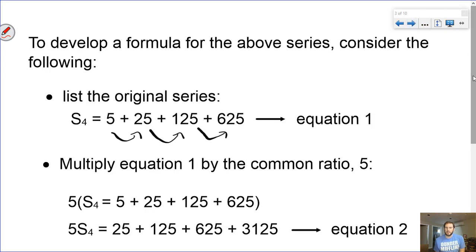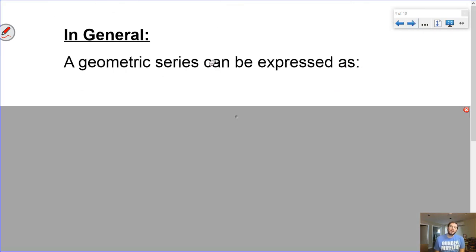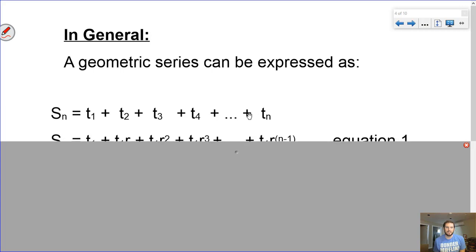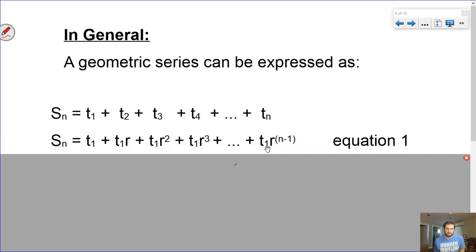Now, again, this might seem like a little bit of a roundabout way of looking at this, but what we can do now is take this example and put it in the general case. So a geometric series can be expressed as this. And that's not just true for geometric series. This statement is true for all series, where a series is expressed as term 1 plus term 2 plus term 3 plus term 4 plus all the way up to term n.